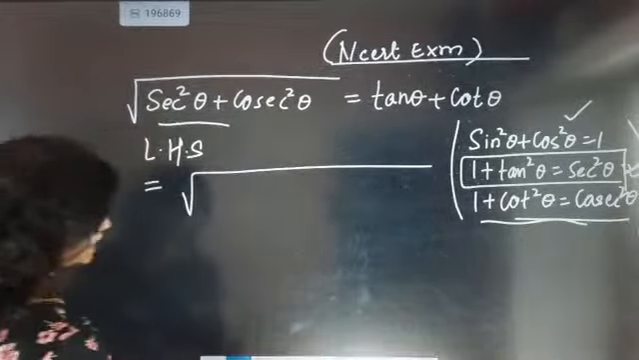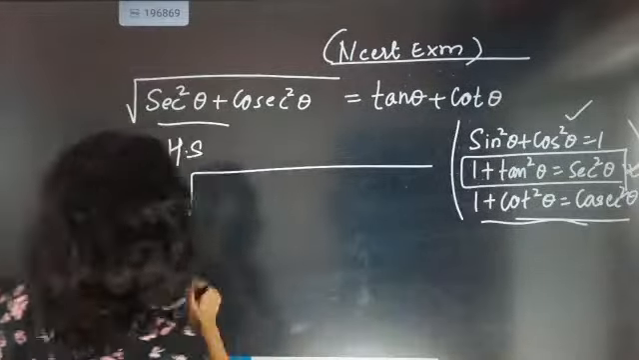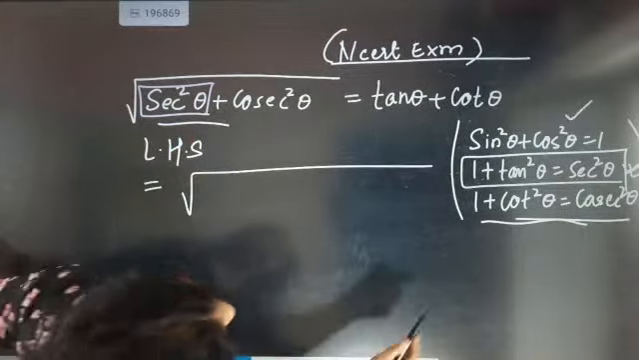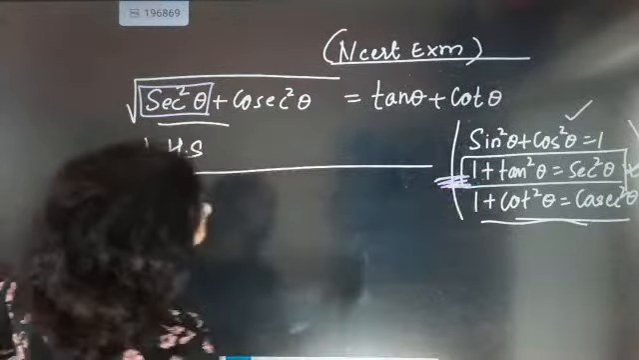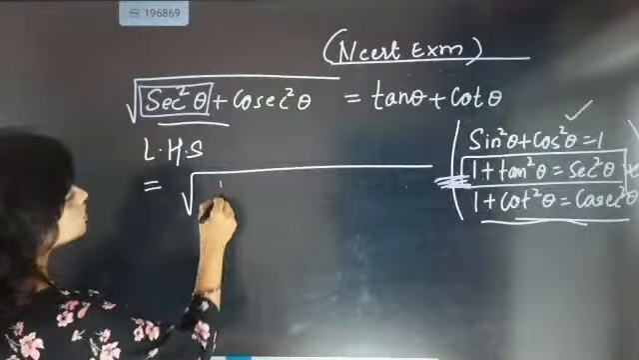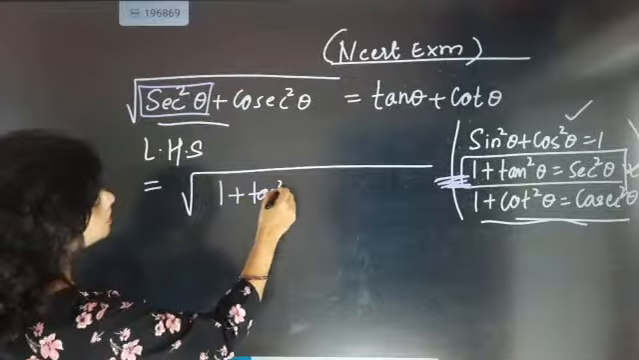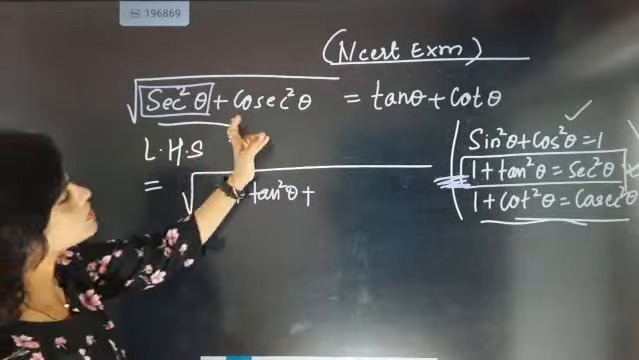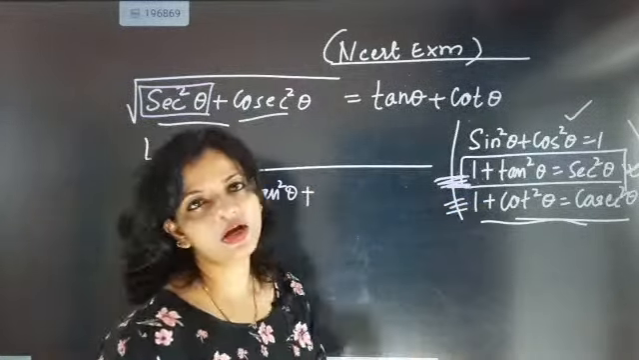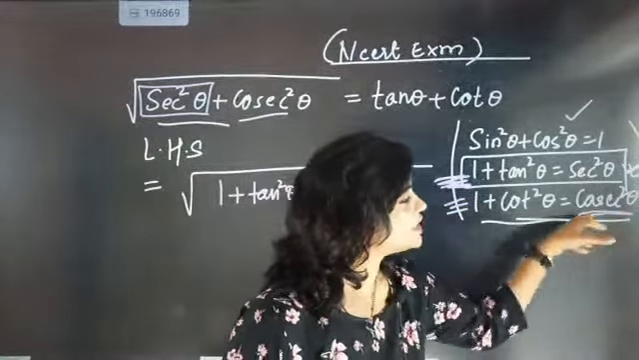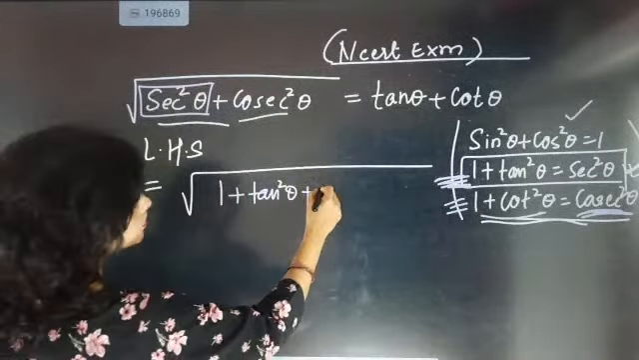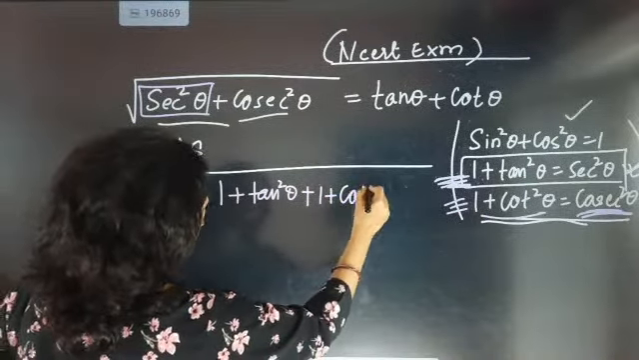So the first work is I am planning to replace secant square theta. My first target is to replace secant square theta. The identity formula tells me that secant square theta is equal to 1 plus tan square theta, so I am getting 1 plus tan square theta. Now cosecant square theta. The third formula tells me that cosecant square theta is 1 plus cot square theta. So instead of cosecant square theta, I am going to write 1 plus cot square theta.